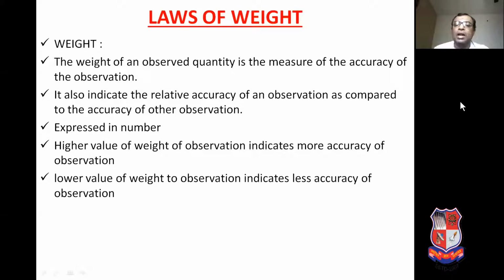It also indicates the relative accuracy of your observation as compared to the accuracy of other observations also. Weight is expressed in number. Higher value of the weight of your observation indicates more accuracy of your observation, and the lower value of the weight of your observation indicates less accuracy of your observation.